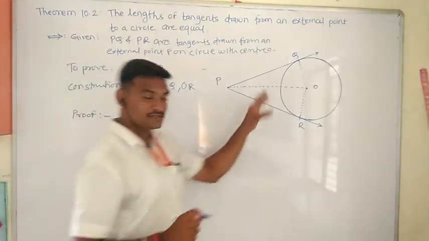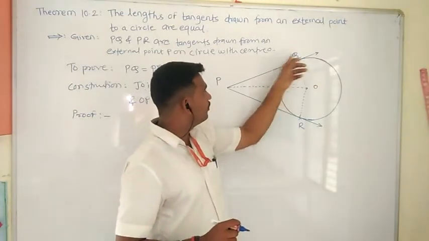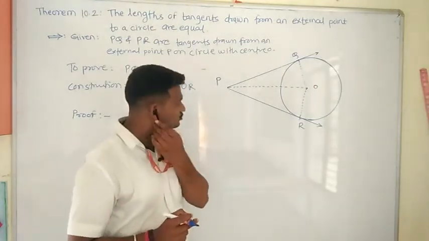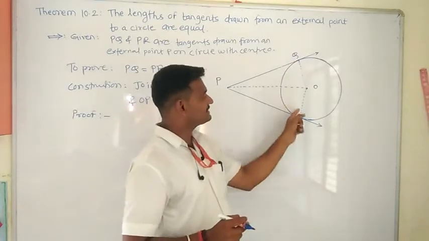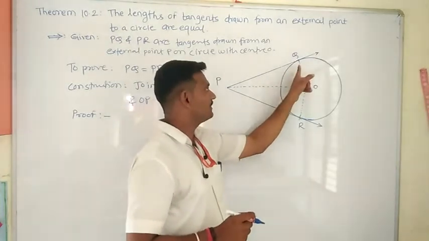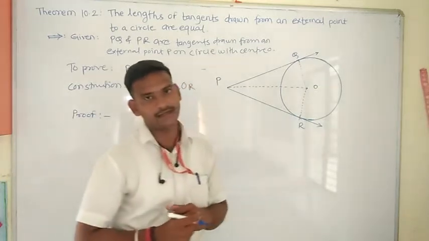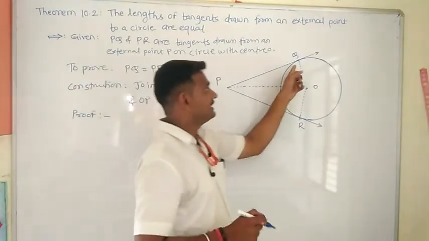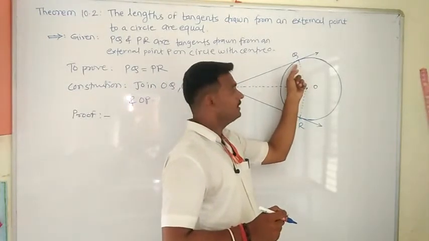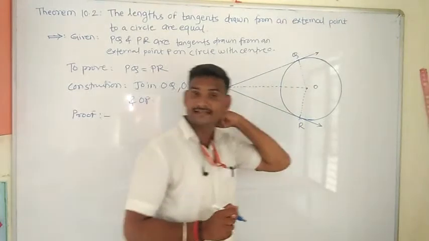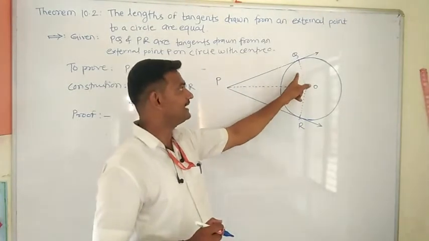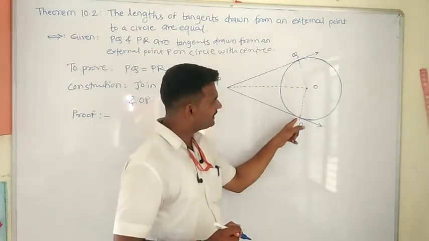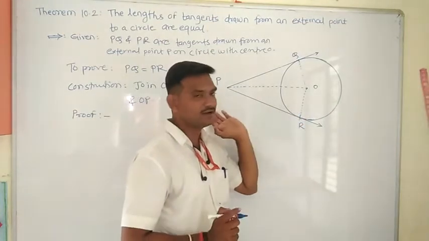Now observe this figure. Can we say that angle OQP is equal to angle ORP? Why are these two angles equal? These two angles are 90 degrees: angle OQP is equal to 90 degrees and angle ORP is equal to 90 degrees. Why? Because this is the angle between the radius and the tangent. In theorem 10.1 we have seen that the angle between the radius and tangent is 90 degrees. Here also this is the angle between the tangent and the radius, therefore it is also 90 degrees.